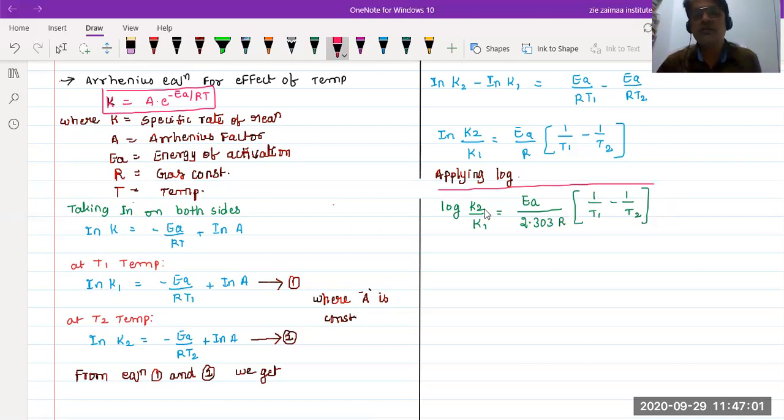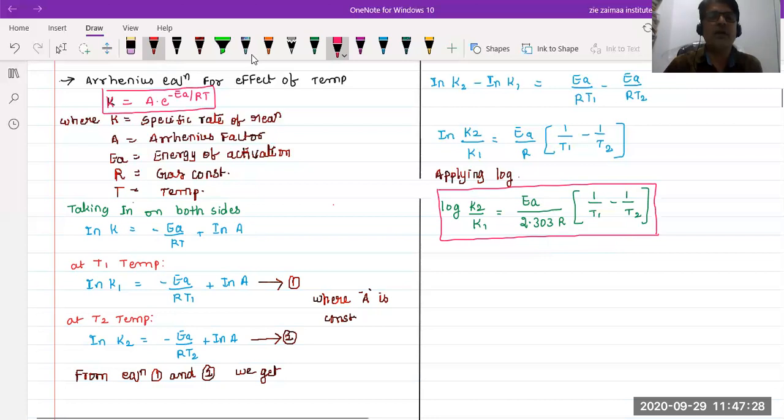So based on this, we are having the numericals. So log K2 by K1 is equal to EA by 2.303 R. R here stands for what? The gas constant, don't forget, into overall 1 by T1 minus 1 by T2. Okay. So here, what would be the slope beta? This one should be taken as a slope, minus EA by 2.303 R, whenever we draw a graph.